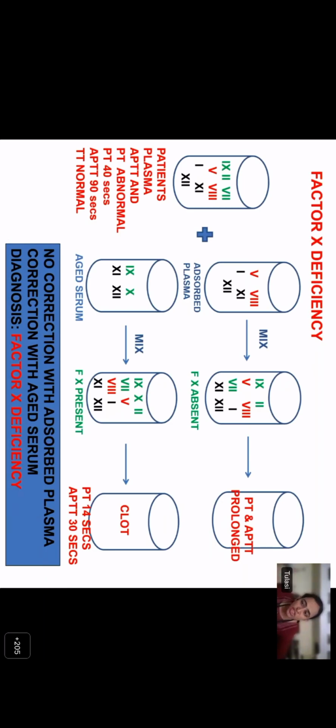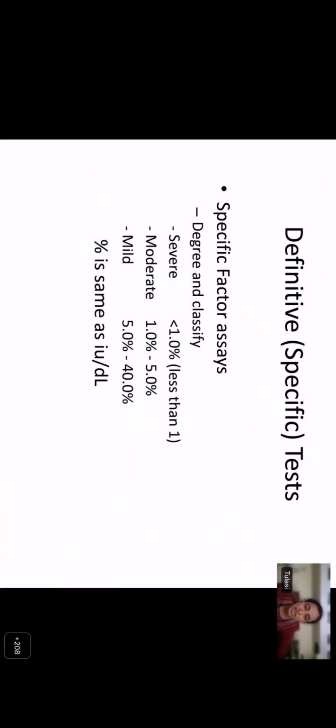By using these combinations, you can diagnose which factor is deficient in your patient, and then you can specifically assay the particular factor which is deficient. That is important because you need to classify your patient as severe, moderate, or mild. Severe is when the value is less than 1%, moderate is when it is 1 to 5%, and mild when it is between 5 to 40%.